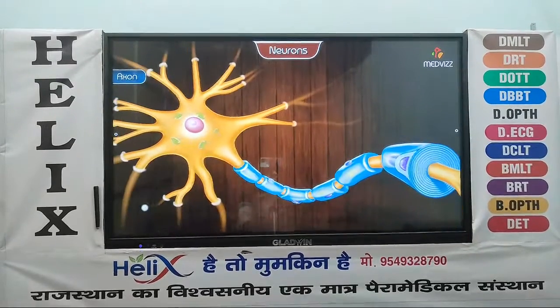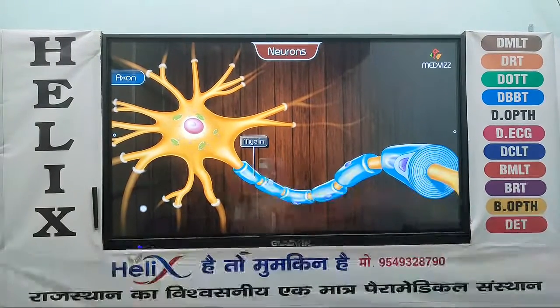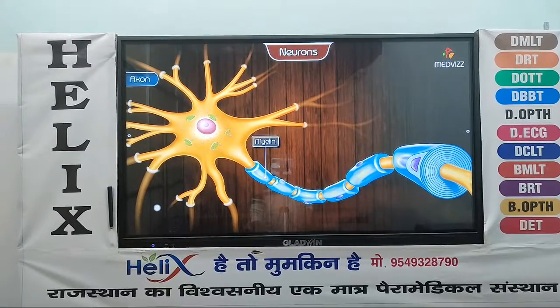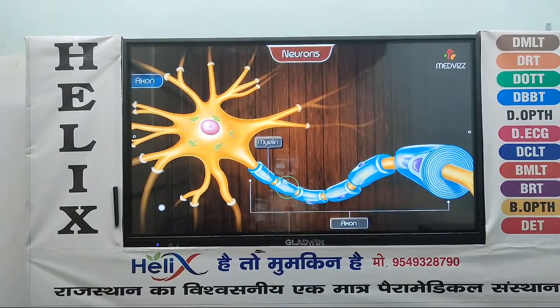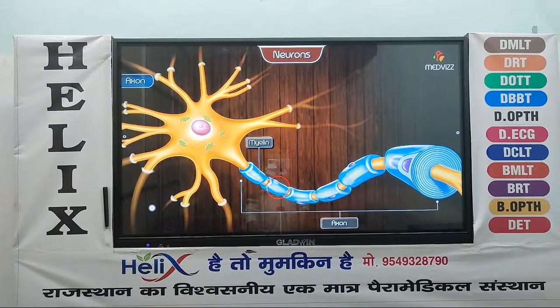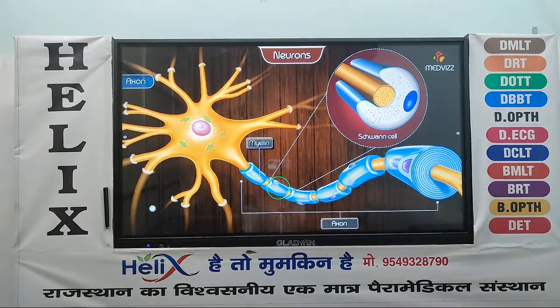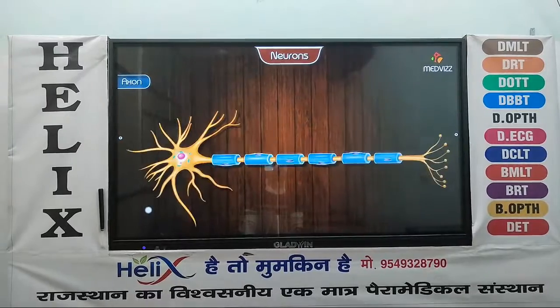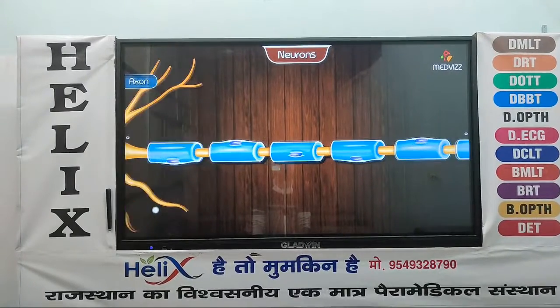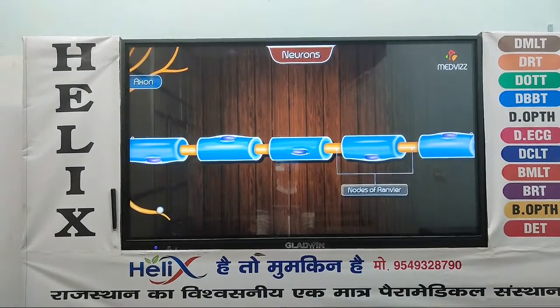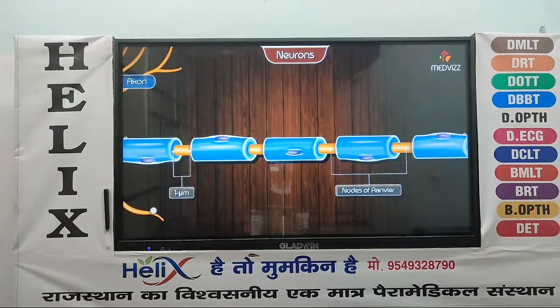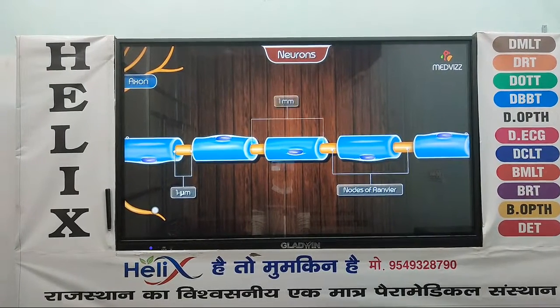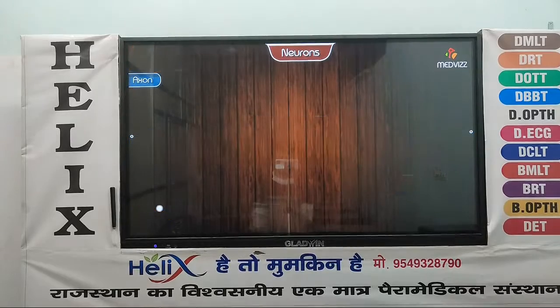In myelinated neurons, a sheath of myelin, which is a protein-lipid complex, is wrapped around the axon. In the peripheral nervous system, myelin is produced by Schwann cells, which wrap the axonal membrane up to 100 times. The myelin sheath envelopes the axon, except at its ending and at the nodes of Ranvier, periodic 1 micrometer constrictions that are about 1 millimeter apart.